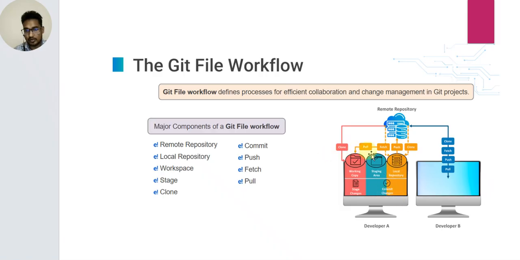Clone, pull, push. This is the server. This is the second developer: clone, add, push, and pull. This is developer one, and this is developer B.